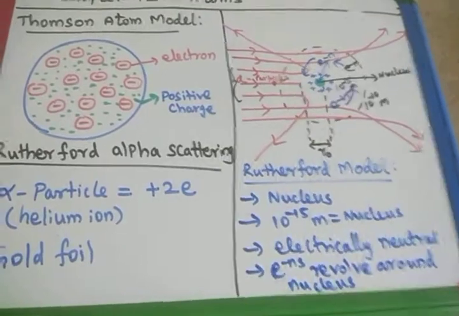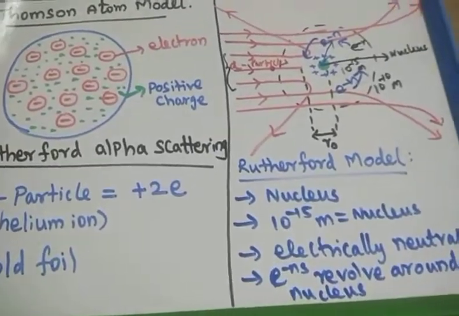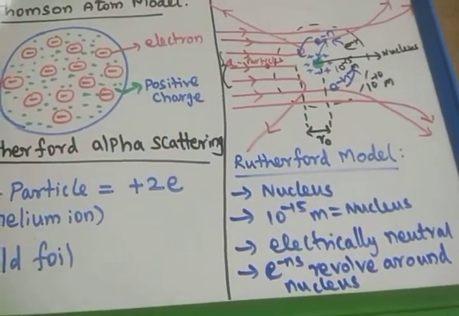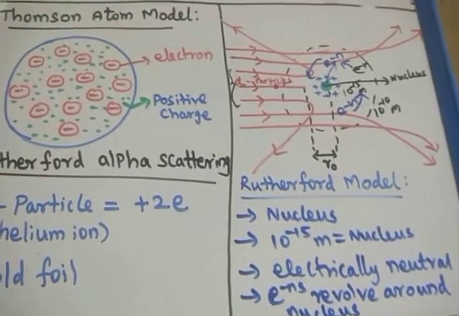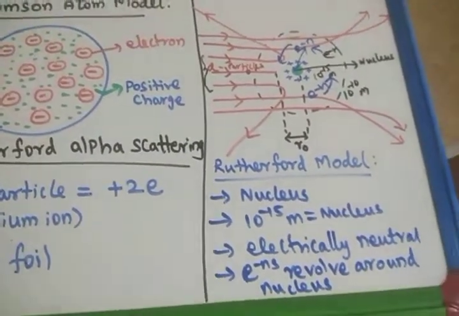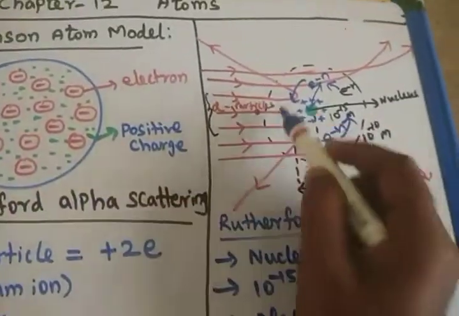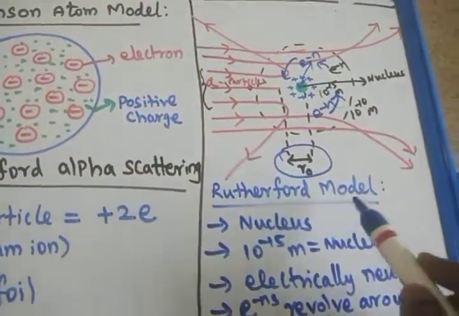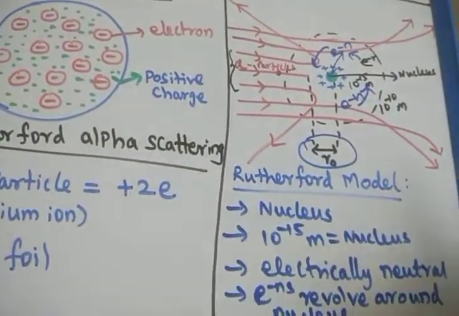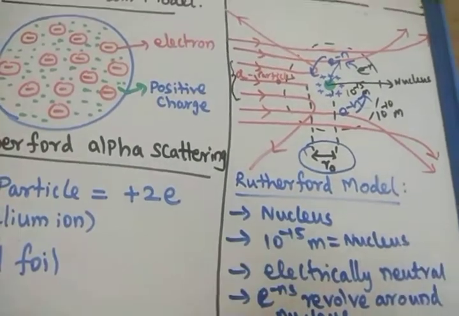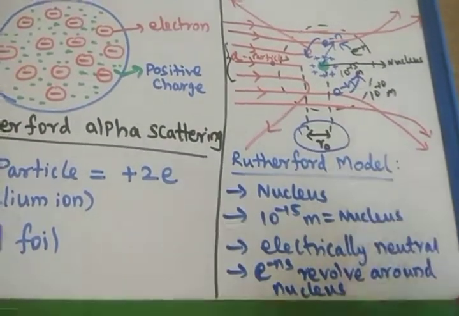Okay. In the next video, we are going to derive the expression for the closest approach of the alpha scattering, that is the r0 value, which is simply the nuclear size, by using the Rutherford atom model theory.